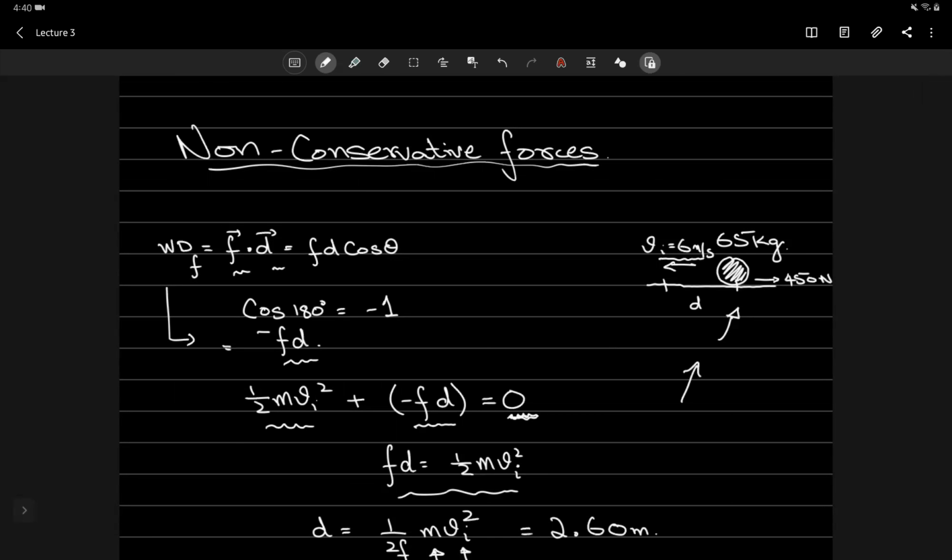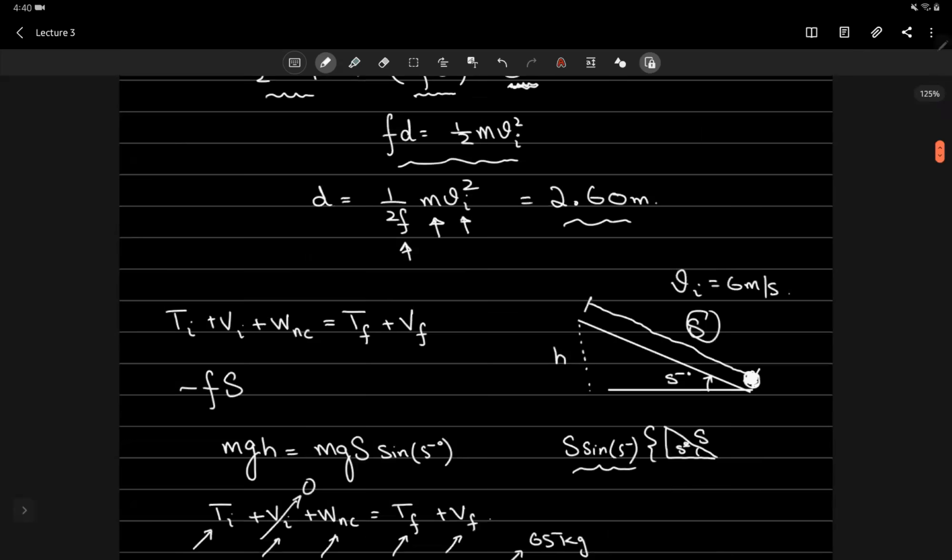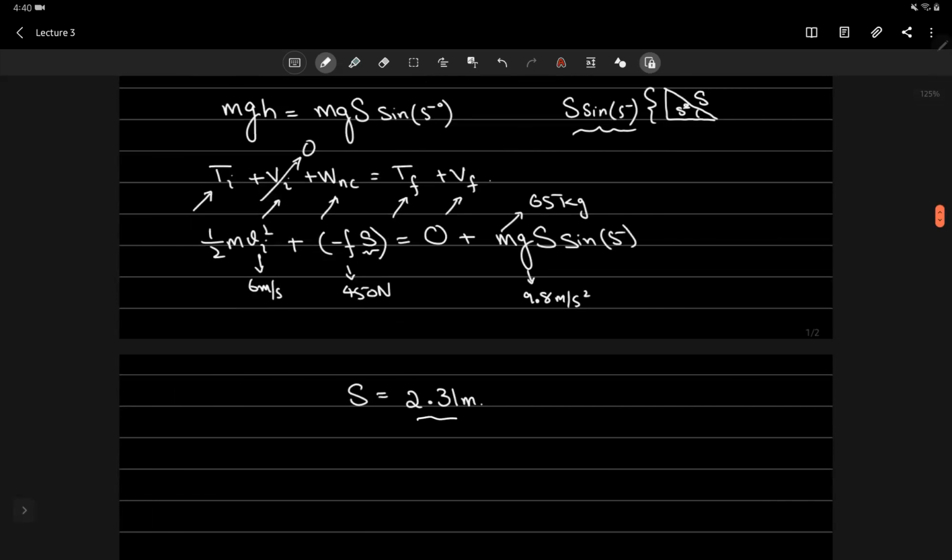Ground was level and it covered more distance, which we computed as 2.60 meters, compared to this distance that we computed, that is 2.31 meters, right? And so a question here arises, okay, why is that so? Well, you would expect that, and that's because here in this case there is work done against gravity as well, so the distance covered is less.